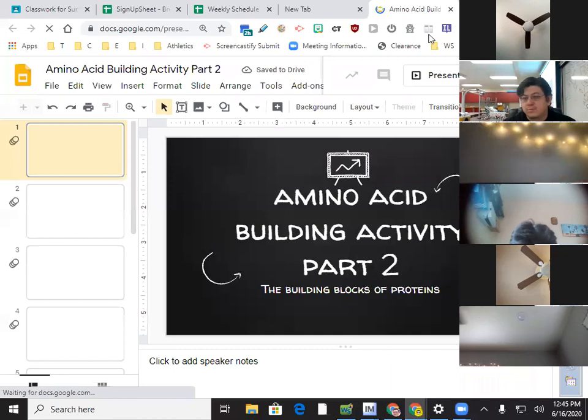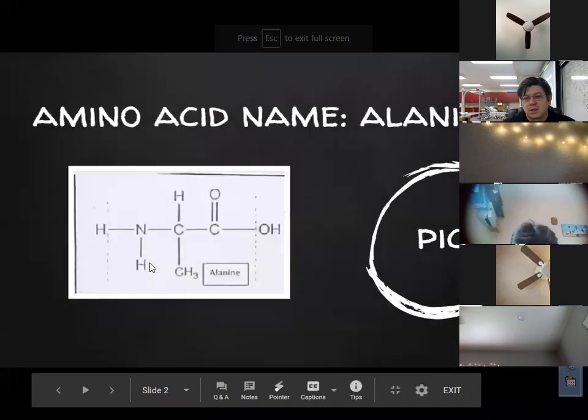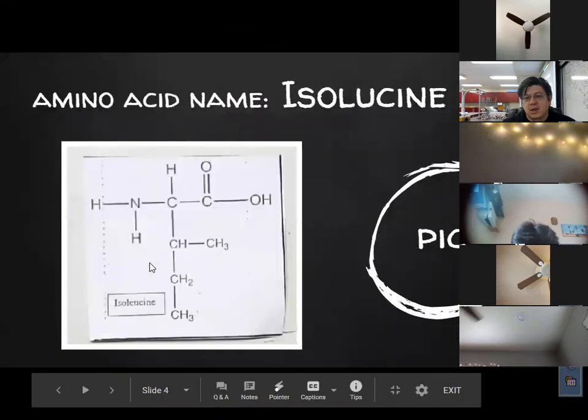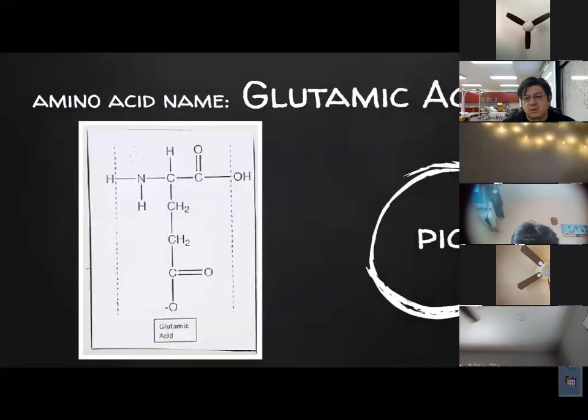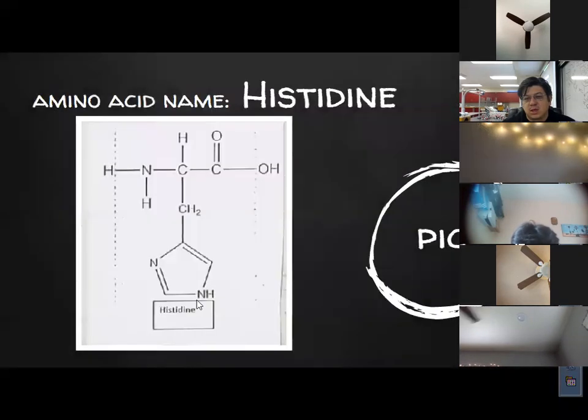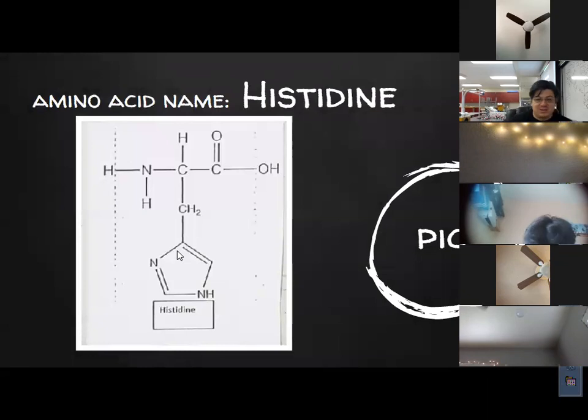Now, let me show you one that has a ring. Here's one amino acid that has a ring. If you were in class with me, I would have you build this. So this is an amino acid that has a ring. So some amino acids have rings.